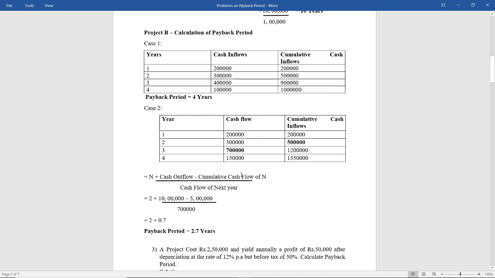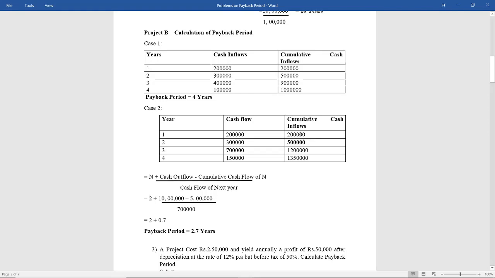So what you have to do is use a formula. What is the formula? N plus cash outflow minus cumulative cash flow of N, divided by cash flow of next year. Not cumulative cash flow of next year, only the cash flow of next year. Now what is N? N is the year in which your cumulative cash flow is nearing the cash outflow.